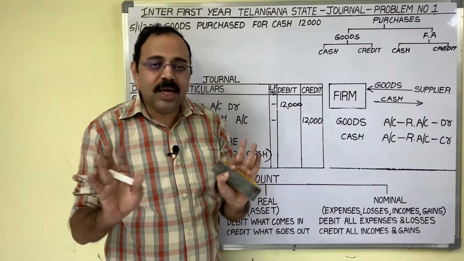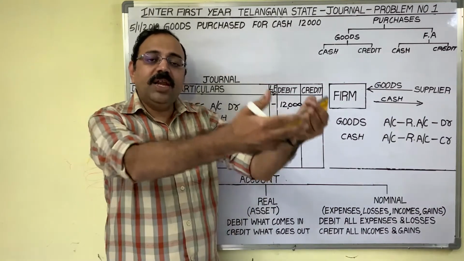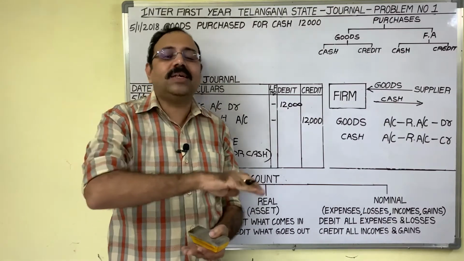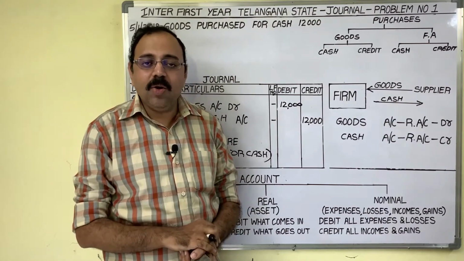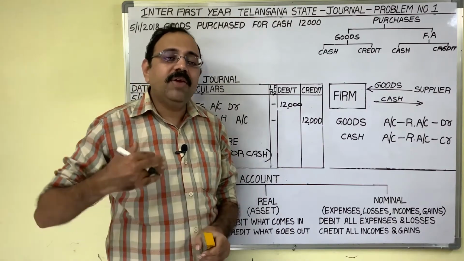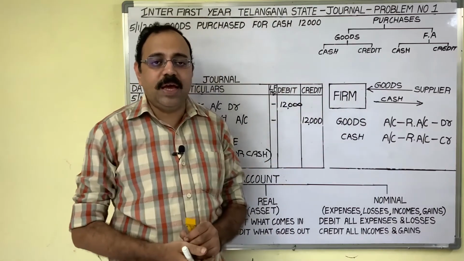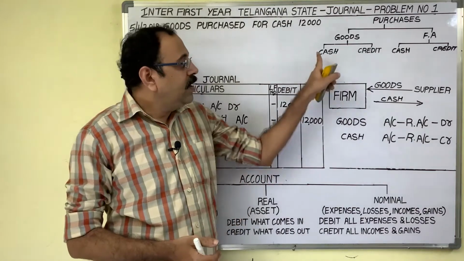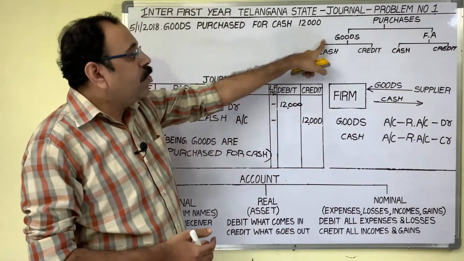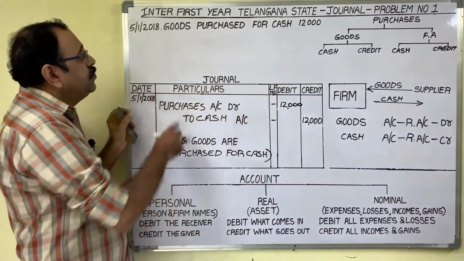There is no check sale concept. When we receive a check from a customer, take it as cash sale, because anyhow we are going to encash that check, no? Similarly, when we issue a check to a supplier, take it as cash purchases. Okay? Now, observe the transaction.